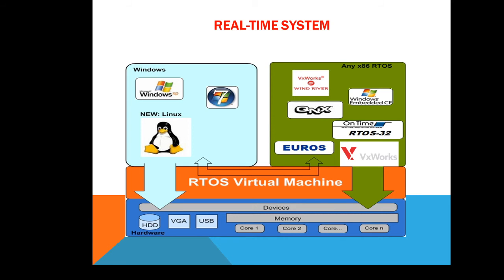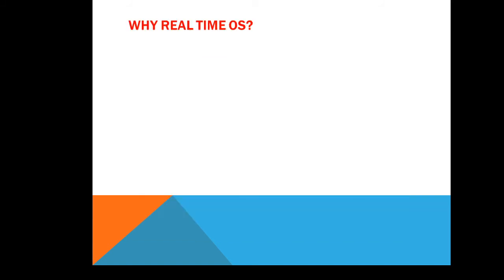Normal operating systems are nothing but Windows, XP, 7, Linux. But if we have to study or gain knowledge of real-time systems, then real-time operating systems are VxWorks, Wind River, QNX Neutrino, Windows Embedded CE, On Time RTOS-32, then Euros and VxWorks. These RTOS virtual machines are connected to the devices, memories and hardware. These are connected with different cores. That core may be from 1 to n.